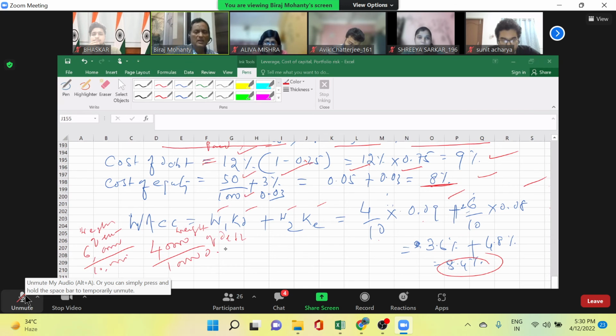Discounting rate, naturally, you will have to take from your present value table. Either I would have given it to you or you can take it from the present value table. But don't straight away put the figures and find out the NPV in Excel. That is not the right way.